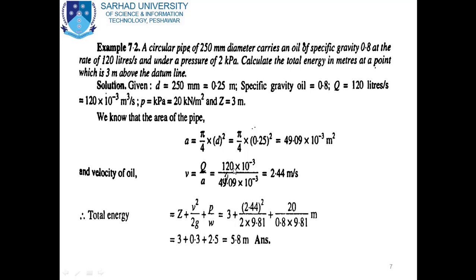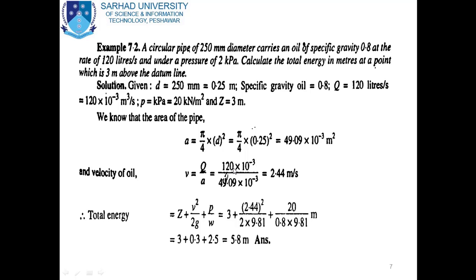So first of all we will write the given data. In given data, d is equal to 250 mm, which is equal to 0.25 meter. Specific gravity of the oil is equal to 0.8, and discharge Q is equal to 120 liters per second. Divide this 120 by 1000, we will get discharge in cubic meter per second, and that is equal to 120 × 10^-3 cubic meter per second. And P is equal to 2 kilopascal. In fact, it is 20 kilopascal, so that is equal to 20 kilonewton per meter square, and Z is equal to 3 meter.